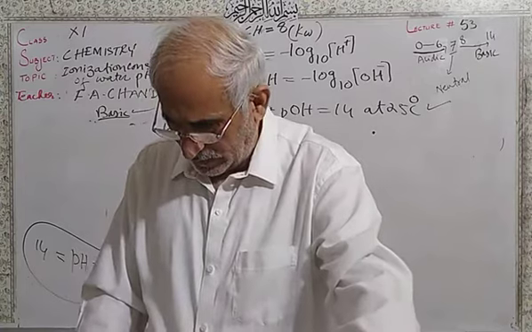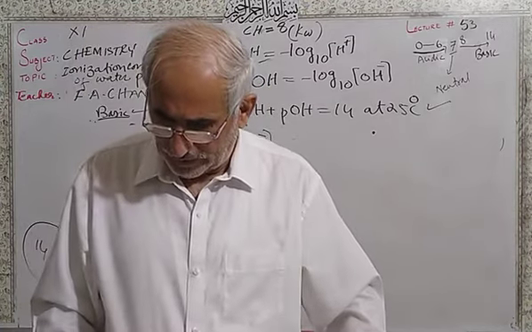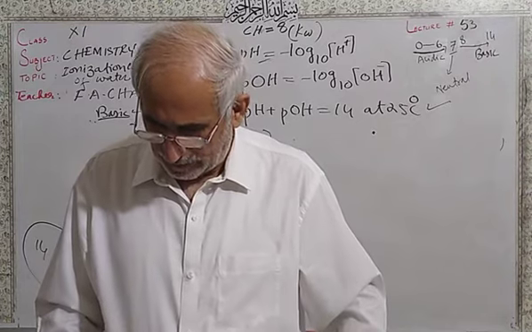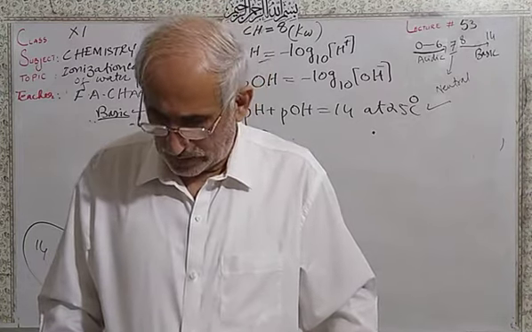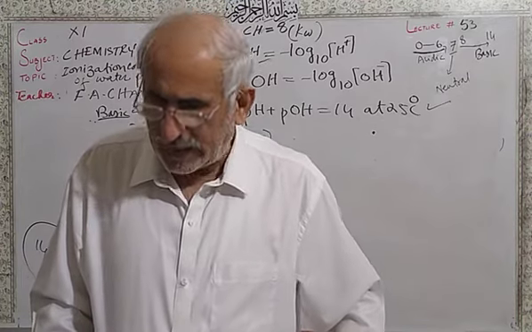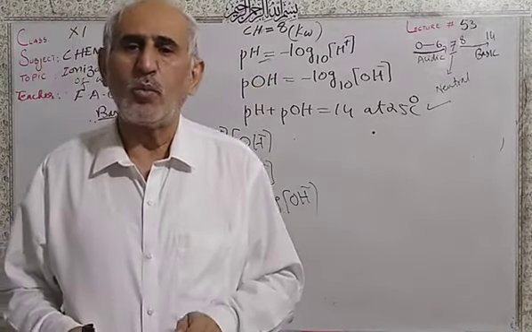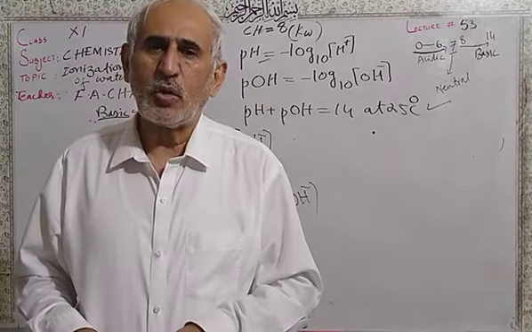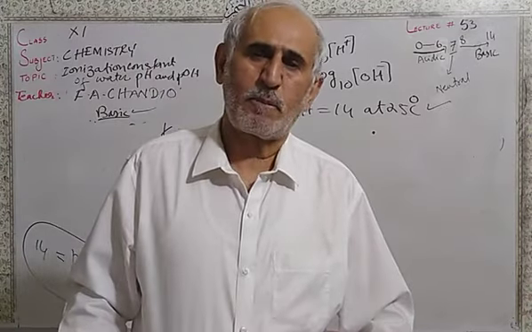Numerical here: what is the pH of the solution containing 1.95 grams of pure sulfuric acid? First of all, students, you have to calculate the number of moles: 1.95 gram divided by 98, the molar mass of sulfuric acid. Sulfuric acid is a dibasic acid.